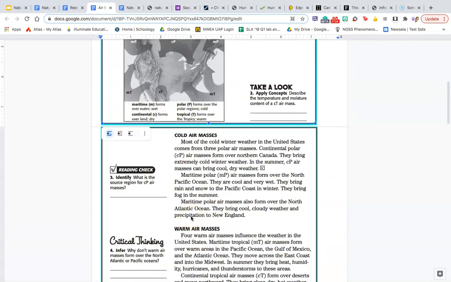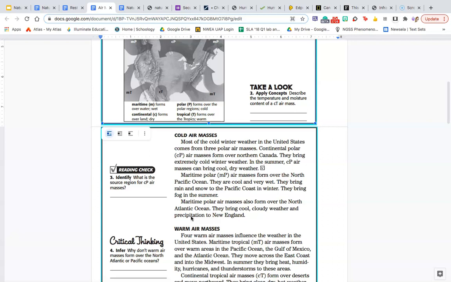Cold air masses. Most of the cold winter weather in the United States comes from three polar air masses. Continental polar air masses form over northern Canada. They bring extremely cold winter weather. In the summer, continental polar air masses can bring cool, dry weather.